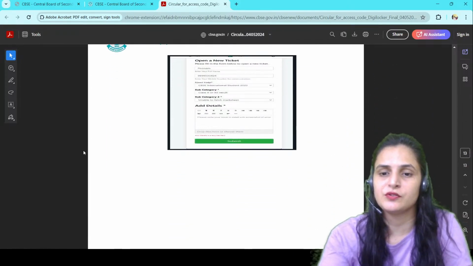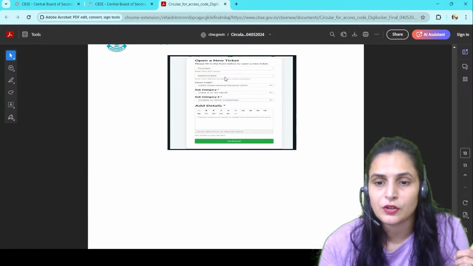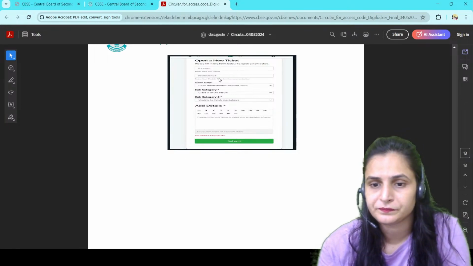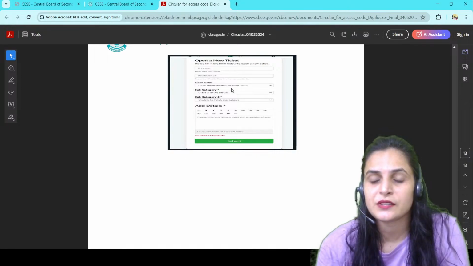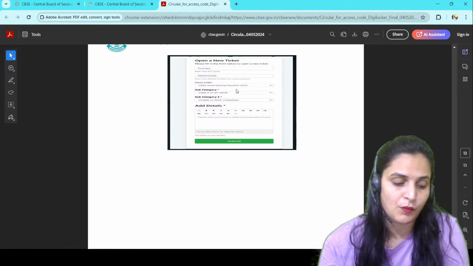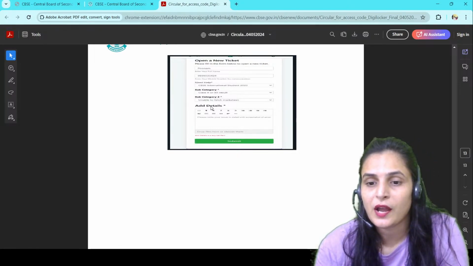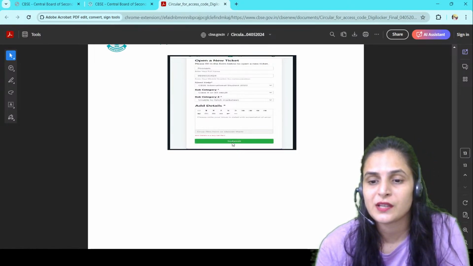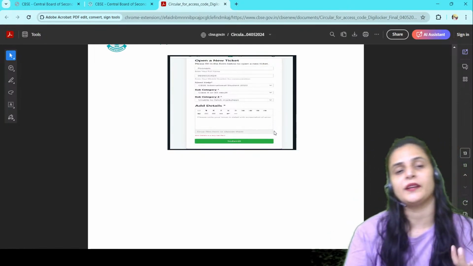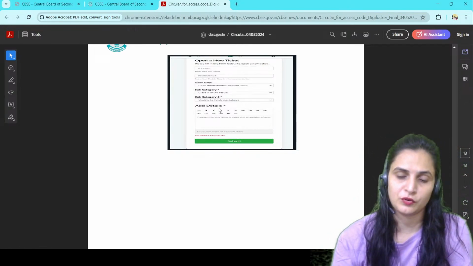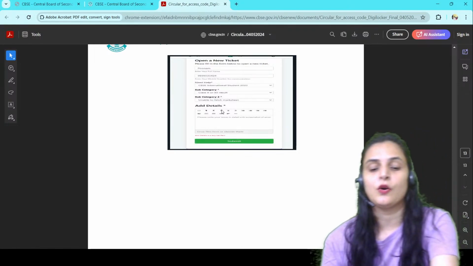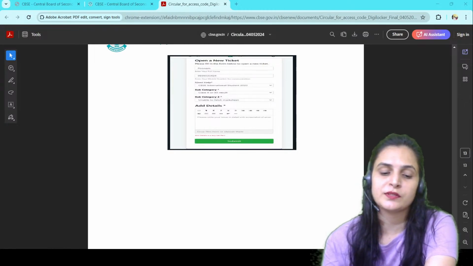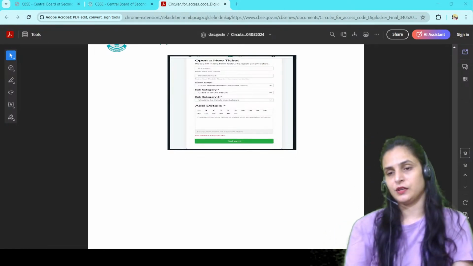look at this particular page. You have to mention your full name, then you have to mention your mobile number, right? And then CBSE International Student 2024, then the subcategory, that is, for which class you want your results, and then you have to mention all these details and submit it, and that's another way to access your mark sheets and the digital documents. And this particular information is useful for the students who are studying in schools which are outside India but are CBSE affiliated, right?